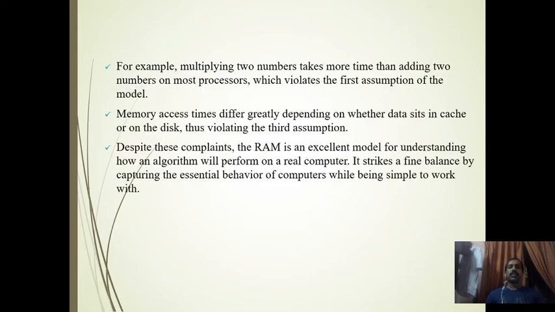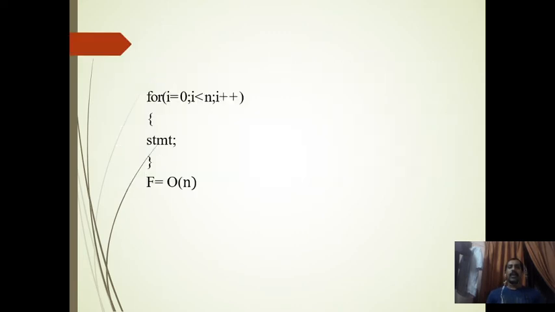Now we will study how to analyze, how to count this frequency count, and how to estimate the time. Let's take an example. I have a for loop: for i equal to 0, i is less than n, i plus plus. We will estimate each part. i equal to 0: how many times will it execute? Only one. i is less than n: it will execute n plus 1 times. i plus plus: it will execute n times. The statement, STMT, n times.